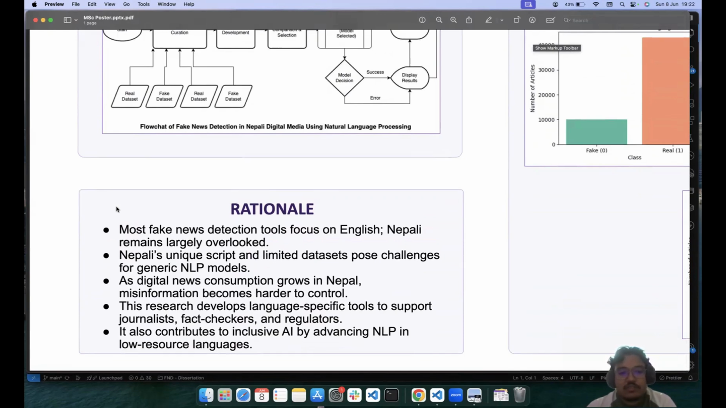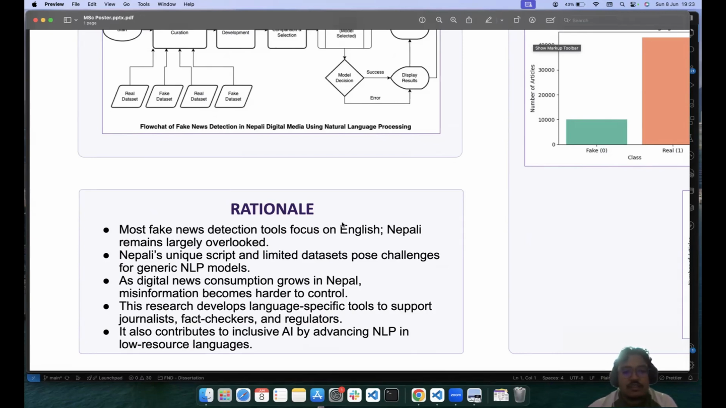Most fake news detection tools are focused on rich text and languages like English, Spanish, and so on. So the Nepali language remains largely overlooked. It has a unique script and limited data sets. That is a challenge, of course. And as the consumption of digital news grows in Nepal, misinformation and fake news become harder to control. Manual checking and confirmation gets tedious. This is the reason why I wanted to work on fake news detection using natural language processing.